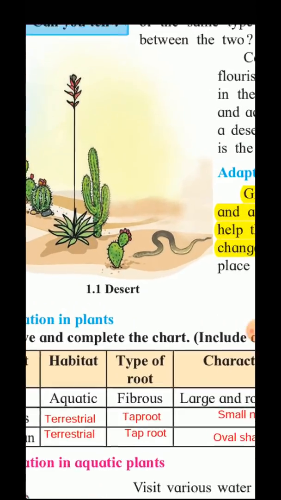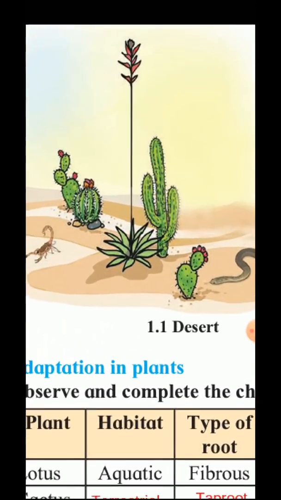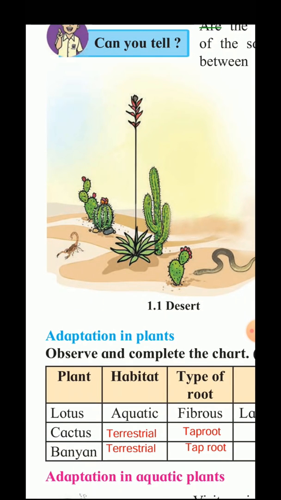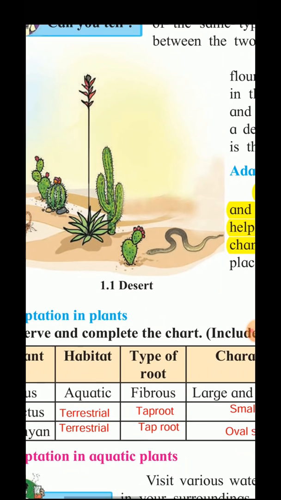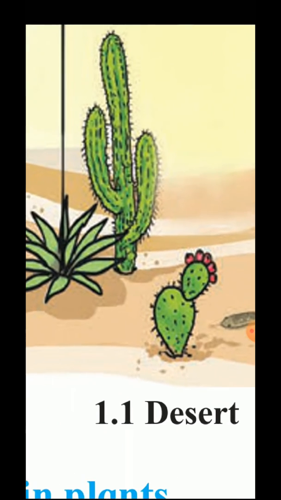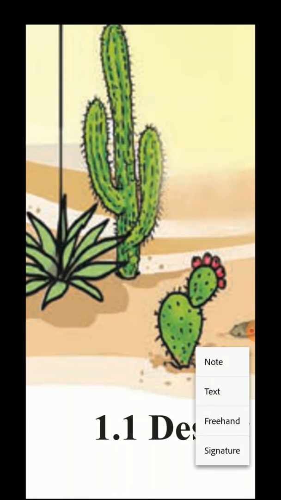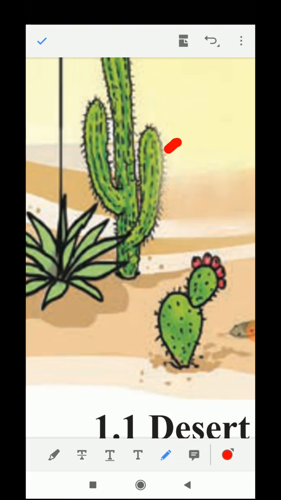You can see the structure of the cactus here. This cactus is a terrestrial plant. The type of root is taproot. And how are the leaves here? You can see these thorn-like structures. These are nothing but the leaves of the cactus.